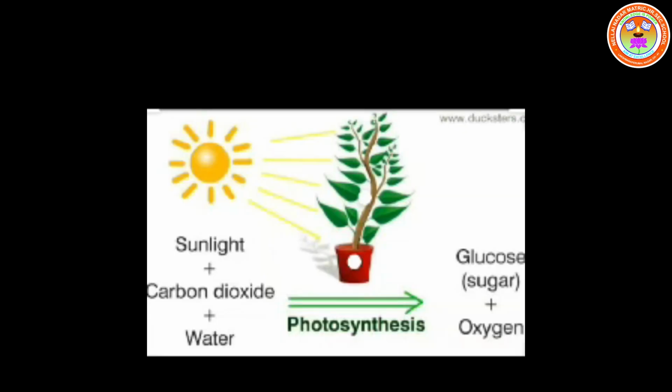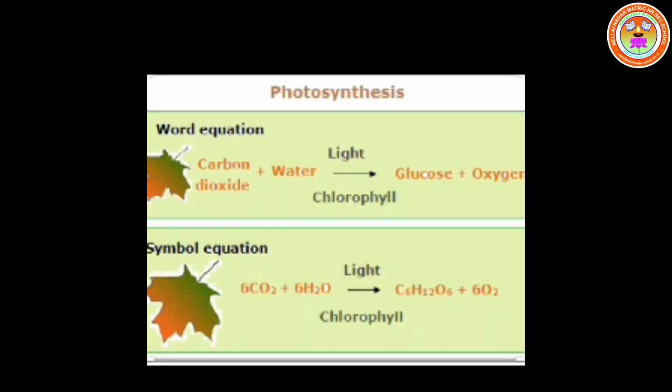Now, the overall equation of photosynthesis. Carbon dioxide combined with water in the presence of sunlight, by using chlorophyll pigment, produces glucose, a carbohydrate, and oxygen is released as a byproduct. So, 6 CO2 plus 6 H2O in the presence of sunlight by using chlorophyll pigment produce a 6 carbon compound, glucose, that is C6H12O6. In addition, oxygen is released as a byproduct.